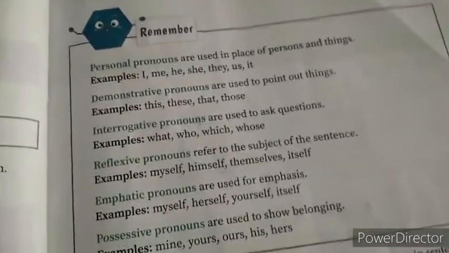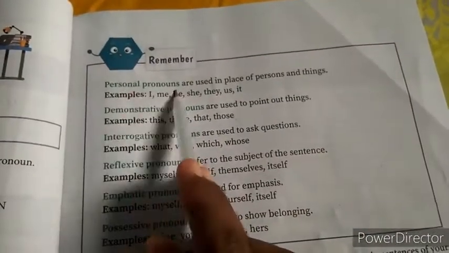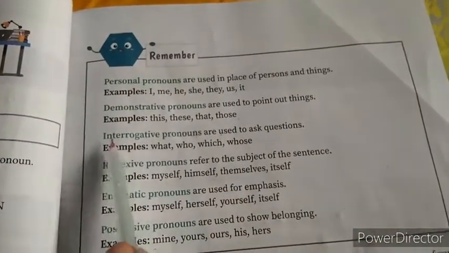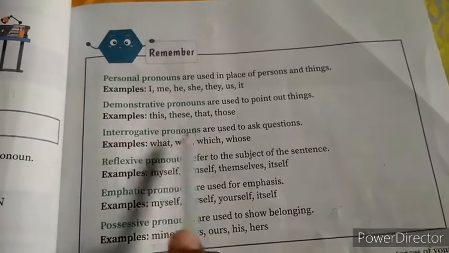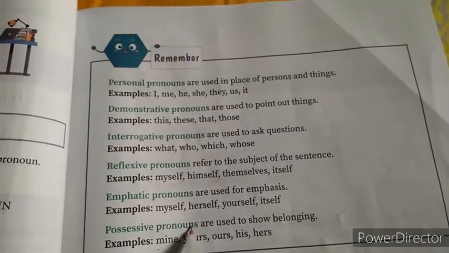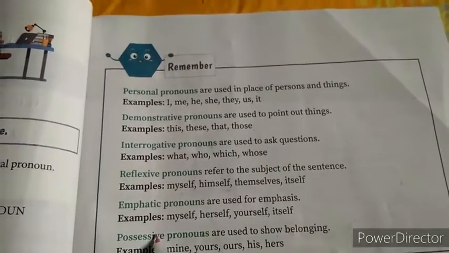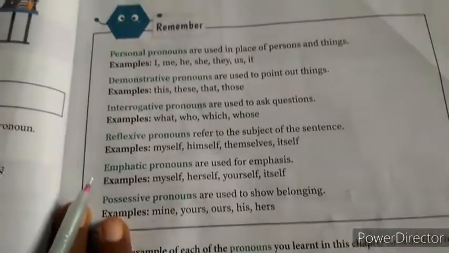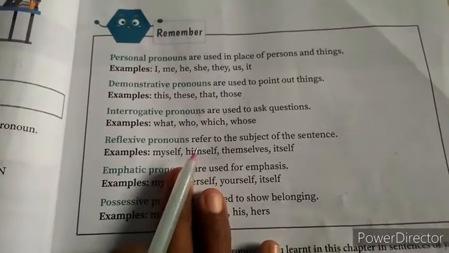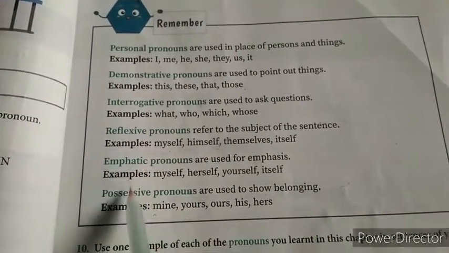Okay, now let's remember the parts because these are too much, right? Personal pronouns, demonstrative pronouns, then interrogative pronouns, reflexive pronouns, emphatic pronouns and possessive pronouns. So we learned 6 types of pronouns. When school reopens, we will see it in detail, so don't worry about it. And half of them we learned from 3rd.